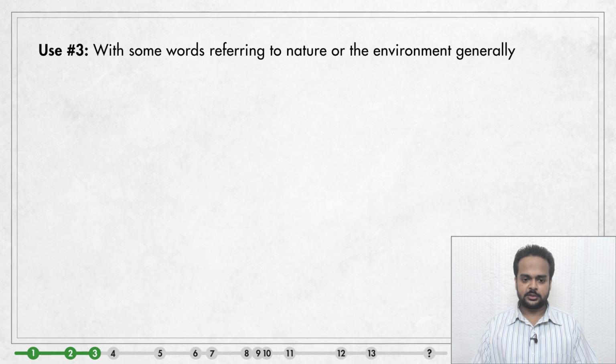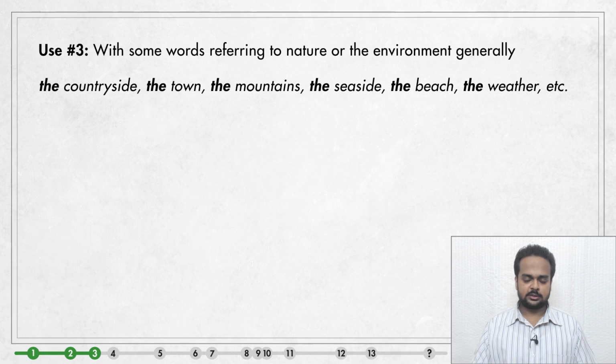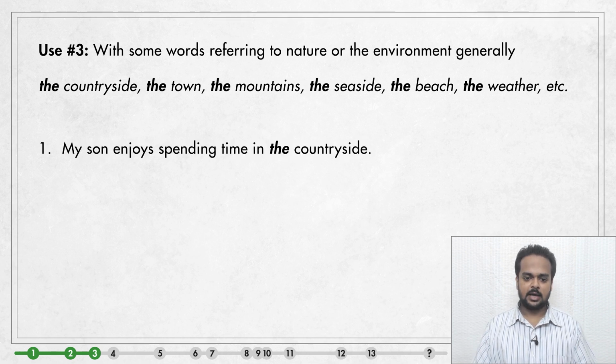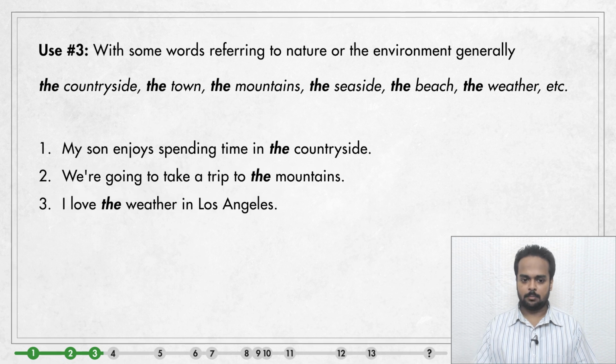Okay, the next use is with some words referring to nature or the environment in a general way. These are words such as the countryside, which means rural or village areas, the town, the mountains, the weather, etc. For example, my son enjoys spending time in the countryside. It means my son likes to spend time relaxing in rural areas. Here are a couple more sentences. We're going to take a trip to the mountains, and I love the weather in Los Angeles.